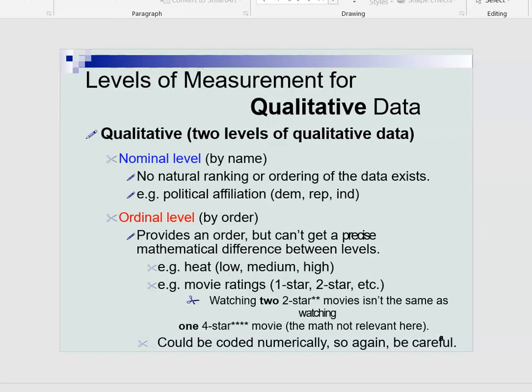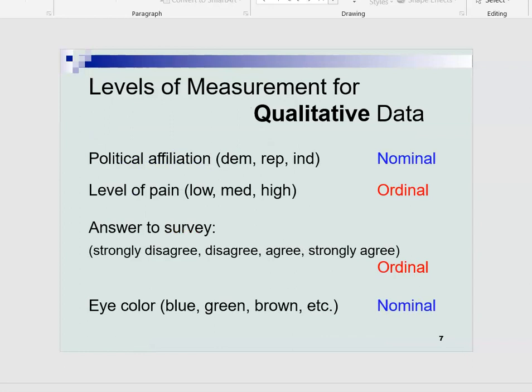For qualitative data, there are two levels: nominal level and ordinal level. Whereas for the quantitative, there are two levels as well. Let's move on to that.